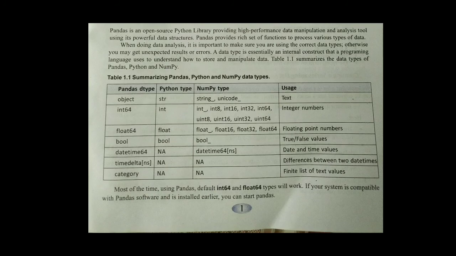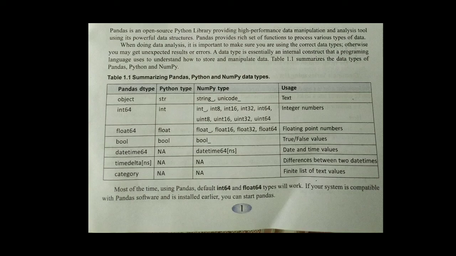Let us see object. Python str means string. In pandas the dtype is object. In numpy it is string or Unicode. In usage, it is used for text. Then integer: int is there in Python, in pandas the data type is int64, and in numpy there is int8, int16.